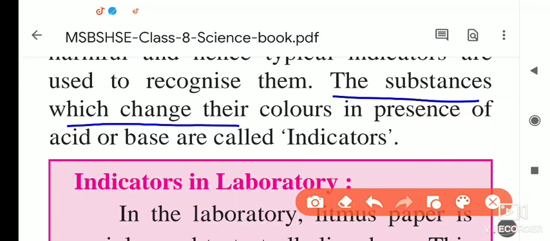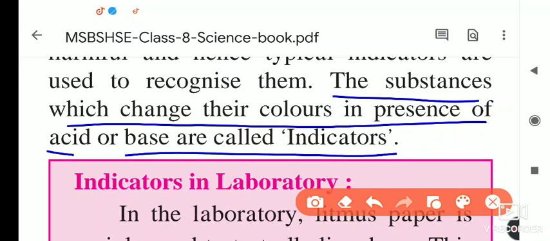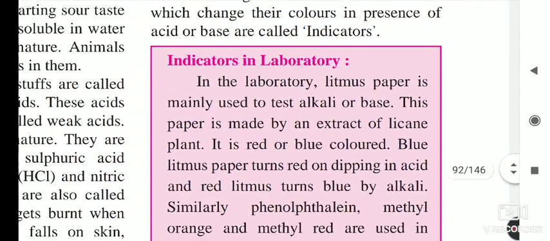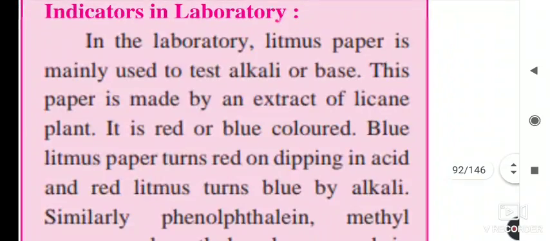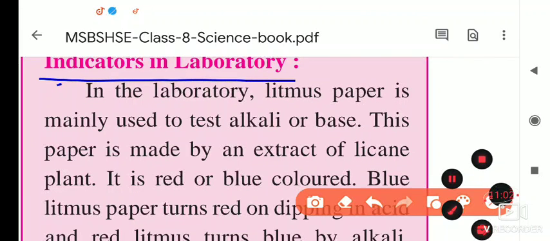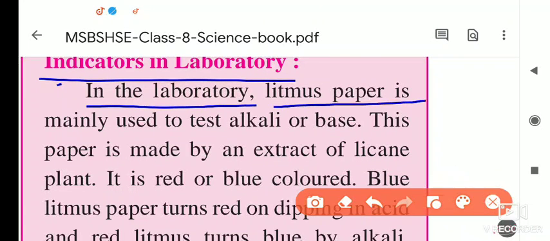The substances which change their color in the presence of an acid or a base are called indicators. So that is the exact definition of indicators. Next part is indicators in the laboratory. In our lab also some indicators are there: litmus papers, red litmus paper and blue litmus paper, and litmus solutions are also there. In the laboratory, litmus paper is mainly used to check whether the given substance is acidic or basic.